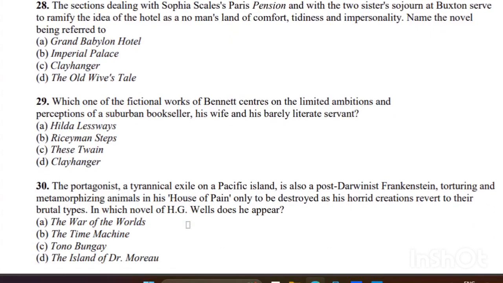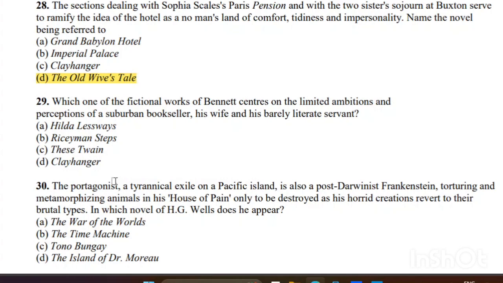The sections dealing with Sophia Baines's Paris pension and with the two sisters' sojourn at Buxton serve to ramify the idea of the hotel as a no man's land of comfort, tidiness, and impersonality. Name the novel being referred to. So the right answer is D, The Old Wives' Tale.